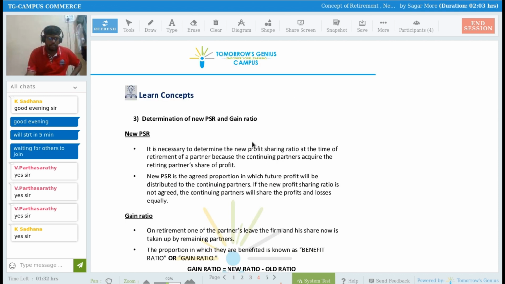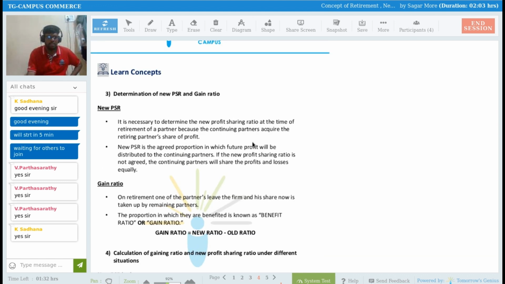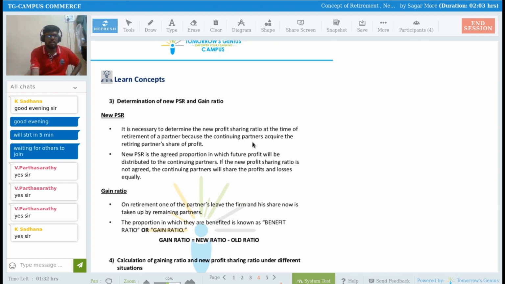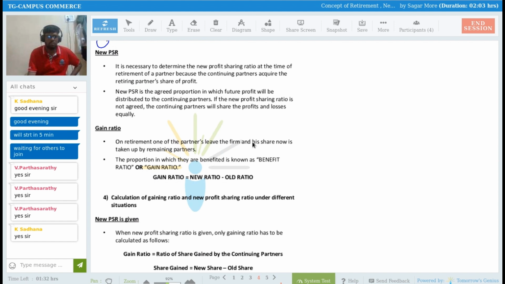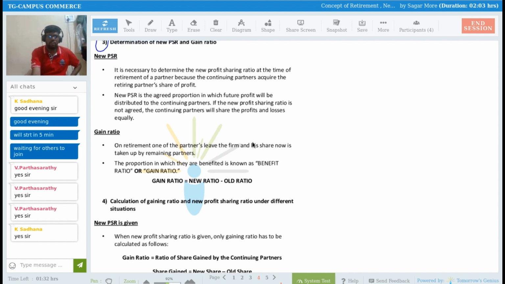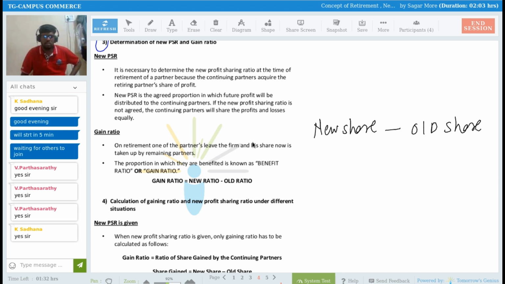Now, the important thing here, we have to see one by one. The first important concept is calculation of profit sharing ratio, new profit sharing ratio and gaining ratio, right? So what is the formula for gaining ratio? The formula for gain ratio is new share minus old share.